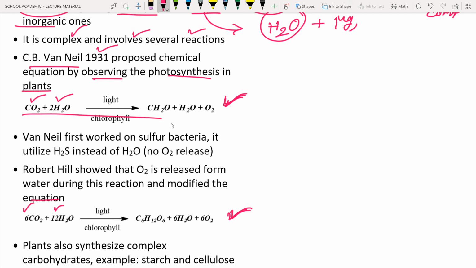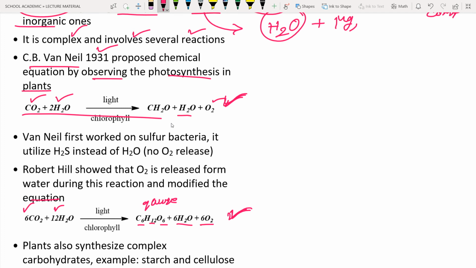Here they said only CH2O, but what they are saying is C6H12O6, which means 6 carbons, 12 hydrogens, and 6 oxygens are required. So this is the chemical formula for glucose, okay. And here they say just water, 6 water molecules, and only one oxygen molecule. Here they are saying 6 oxygen molecules.